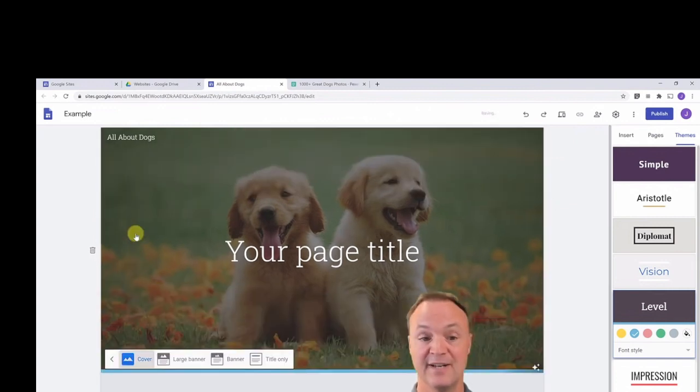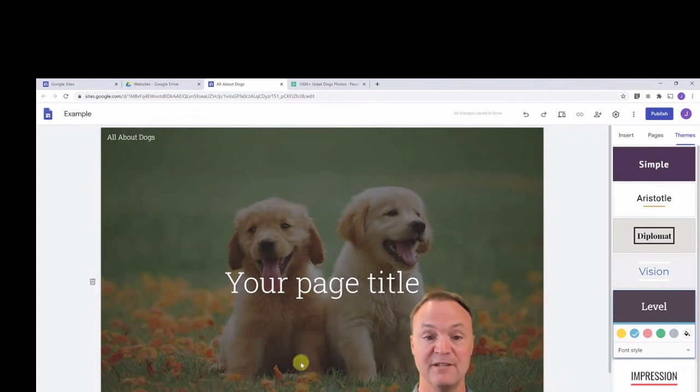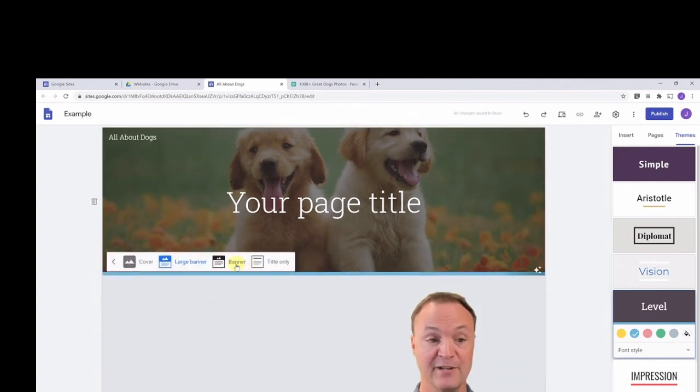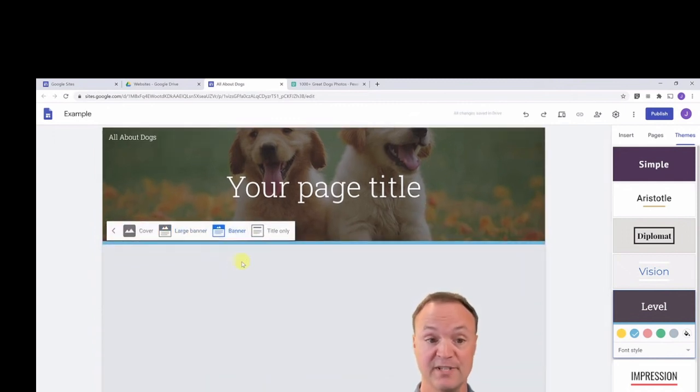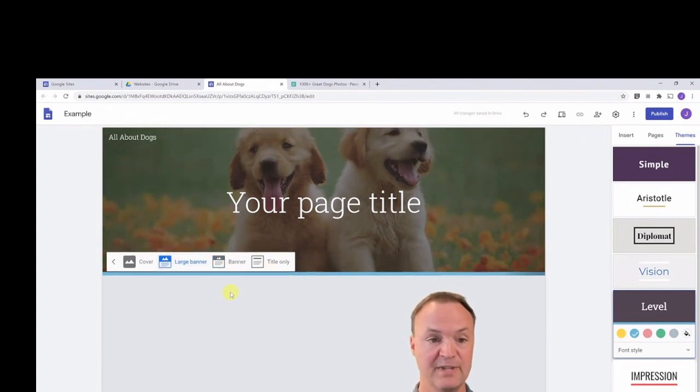I could do cover. So now this would be the first page here that I have, and then maybe you didn't want that, you could go larger banner, or you could go to banner, which it was before, or you could go title only, and it will remove the image behind it too. So I'm just going to leave it at larger banner for this example here today. So I have my image.